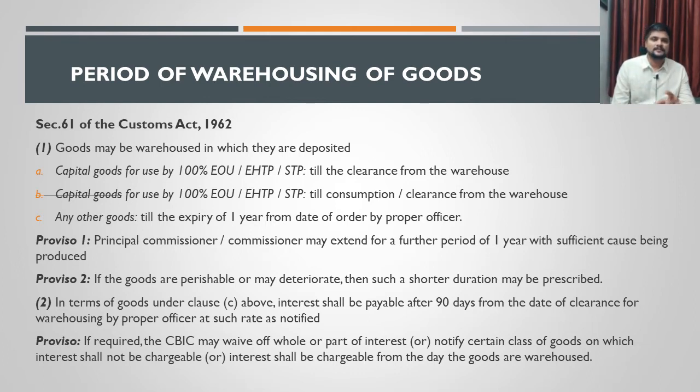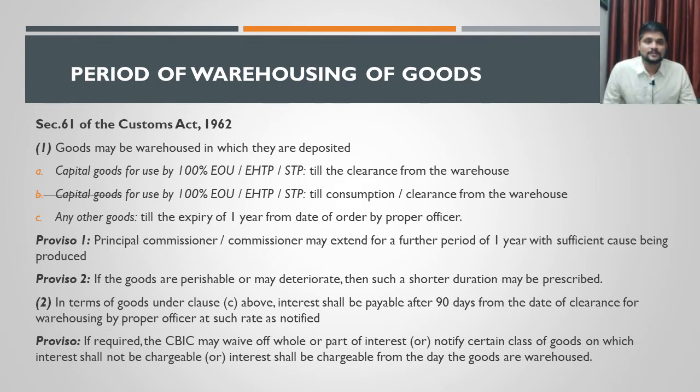The authorities can say that basically up to 1 year the goods can be kept, but if the goods are perishable in nature, then the authorities may order for a shorter period. They will say, no, you cannot keep it for 1 year, you can keep it only for a certain period which is less than 1 year, and based on that order, until then only the goods can be kept in. This is what proviso 2 says.